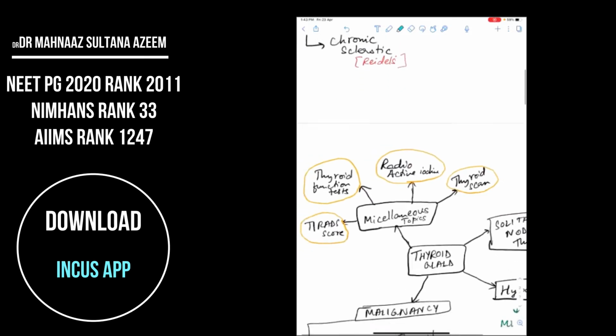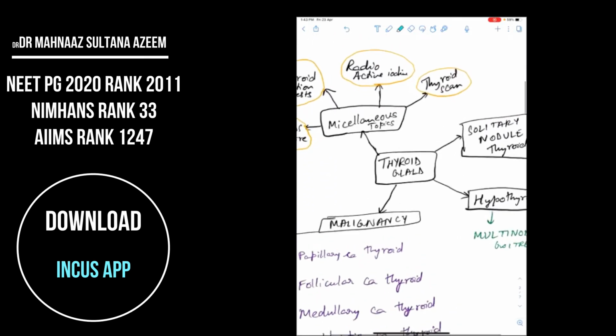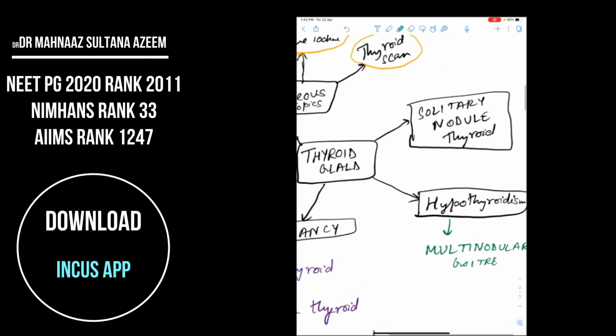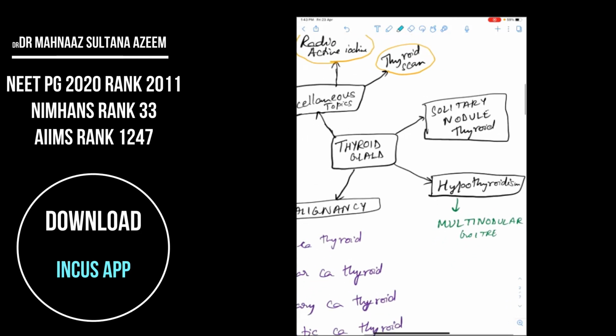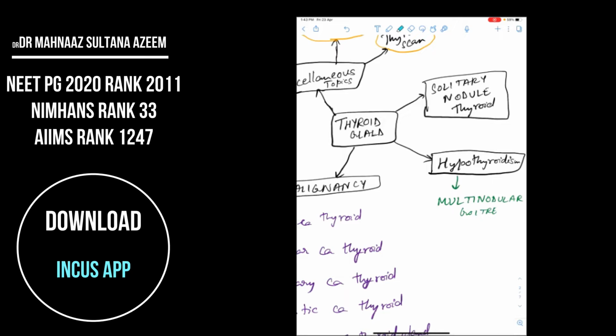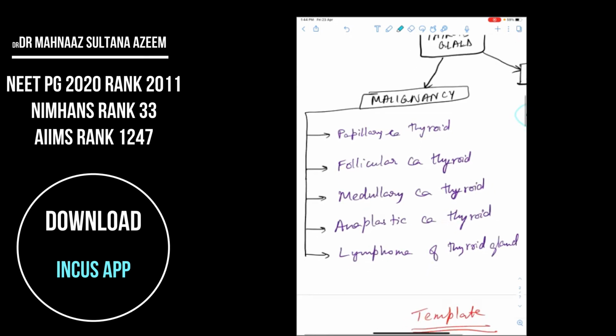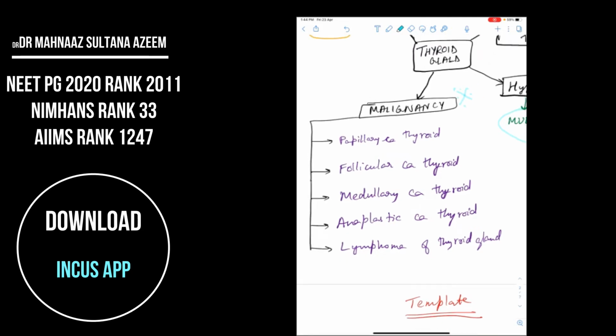So, apart from these things, we should also know regarding solitary thyroid nodule, which was a known question even in our UG. This is also important and has been asked many times in NEET PG. With that, we'll know a bit about hypothyroidism and multinodular goiter, another major topic, and thyroid malignancies. Thyroid malignancy is very important. It's been asked multiple times, and what all can come from this?